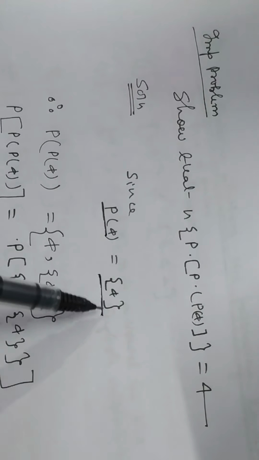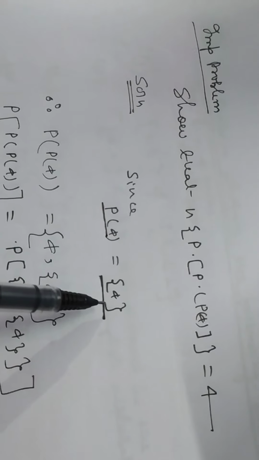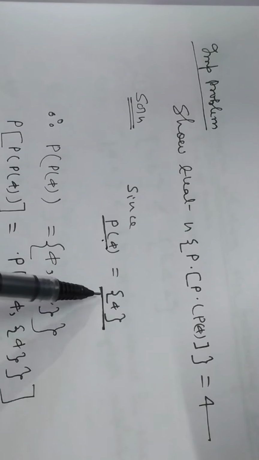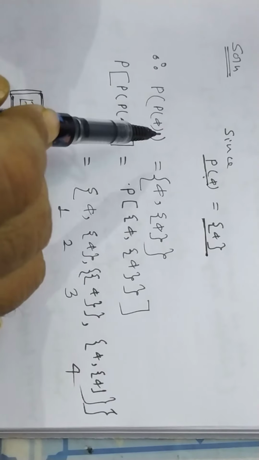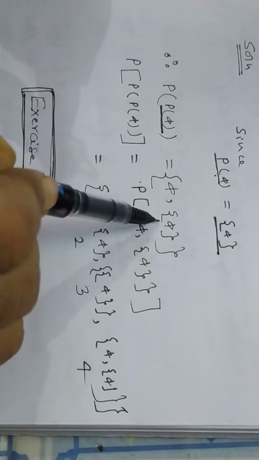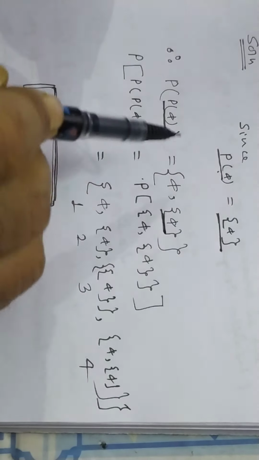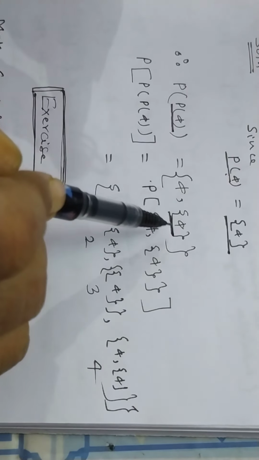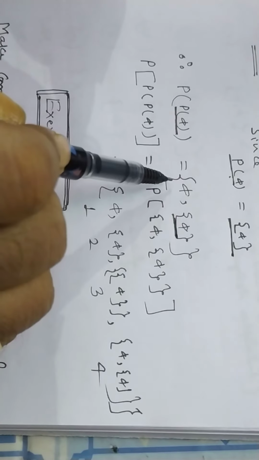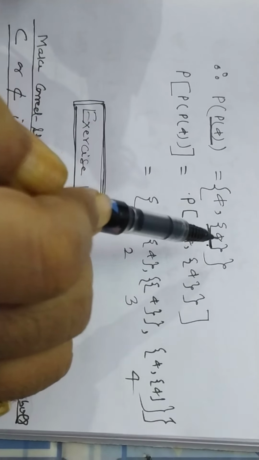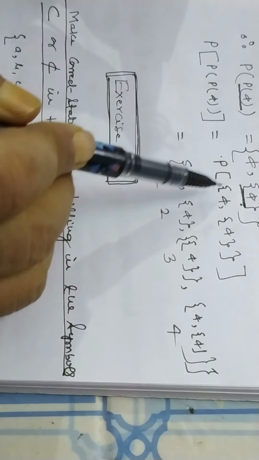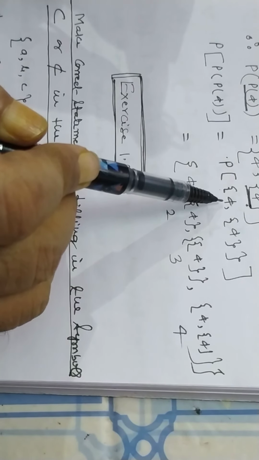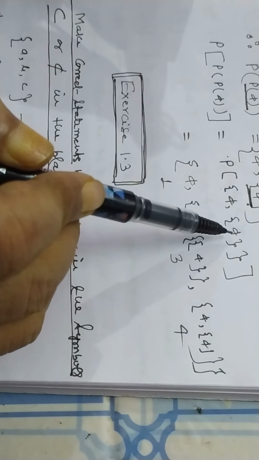The power set of phi is equal to the collection of the element phi, so instead of power set of phi, we write {phi}. Now the power set of {phi} is {phi, {phi}}. Again the power set of the power set of the power set of phi is the power set of {phi, {phi}}.